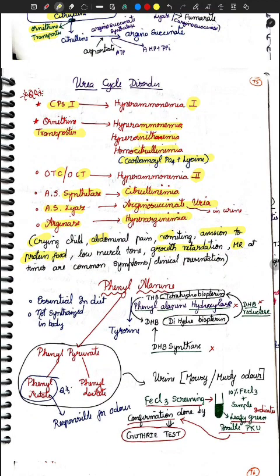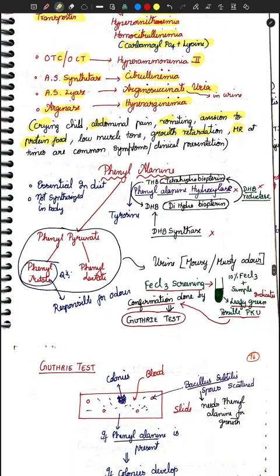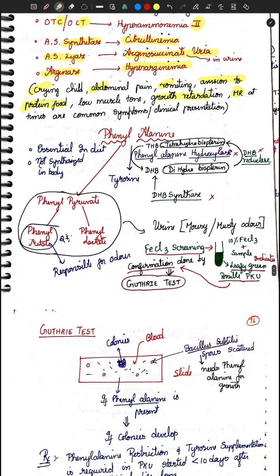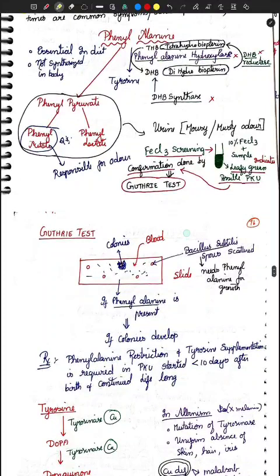CPS1 deficiency is hyperammonemia type 1. Ornithine transcarbamylase, ornithine carbamoyl transferase, is hyperammonemia type 2. Ornithine transporter defect has many other names: homocitrullinemia, hyperornithinemia, hyperammonemia. Argininosuccinate synthetase, lyase, and arginase defects are simple, you will know them, and you should know the clinical presentation very well. Next, coming to phenylalanine.